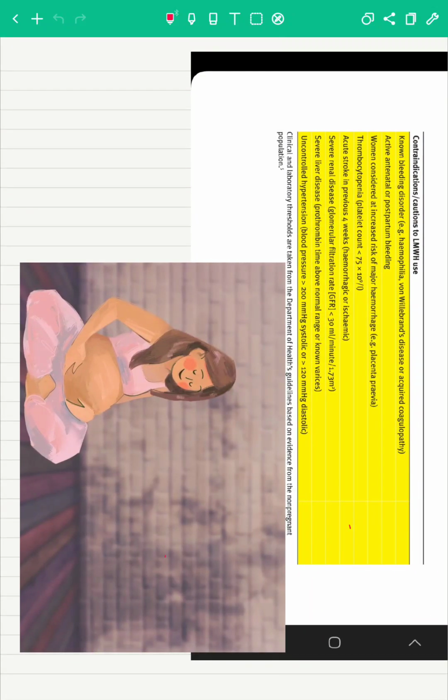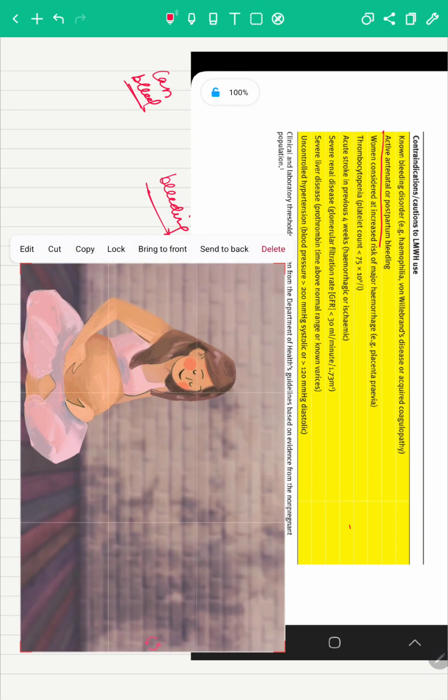It's very easy to remember: either she has a tendency to bleed on the bite of the dog, or she is already bleeding. Now, already bleeding in a pregnant lady, what are the possibilities? Either it is an active antenatal or an active postpartum bleed. Those are the two kinds of bleeds possible in a pregnant lady. Either she's pregnant or she's delivered. This is not very difficult to remember.